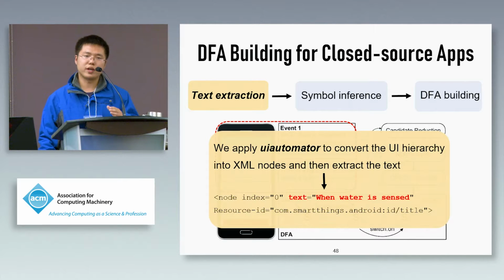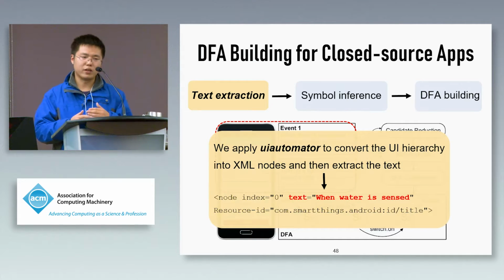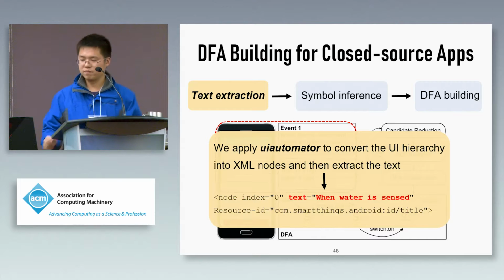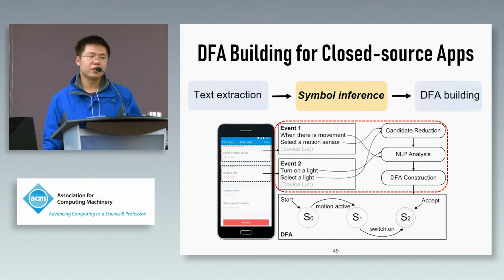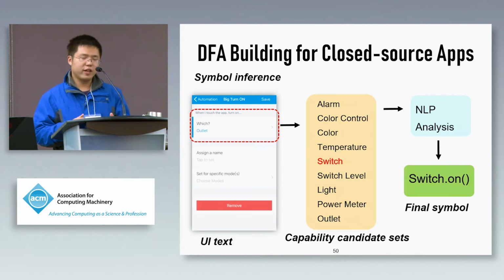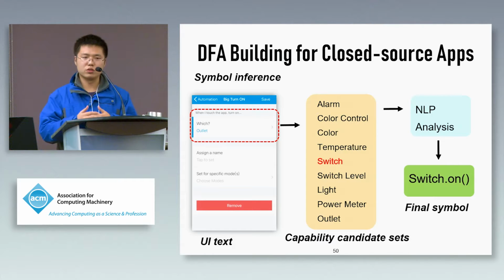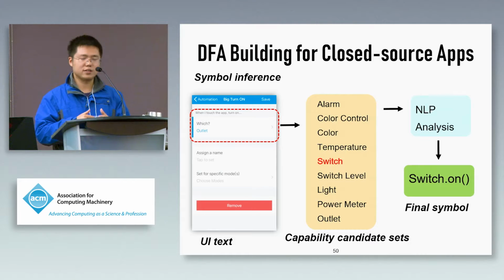Firstly, we need to extract the text from the UI information. It can be done by using the UI automator. And then we need to infer the DFA symbols. DFA symbol inference is shown in this picture. We need to use NLP techniques to infer the symbols from the UI text and the capability candidates.